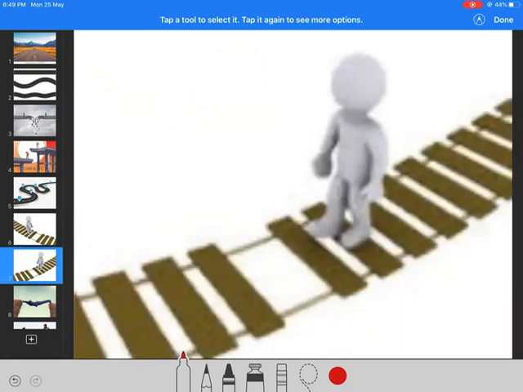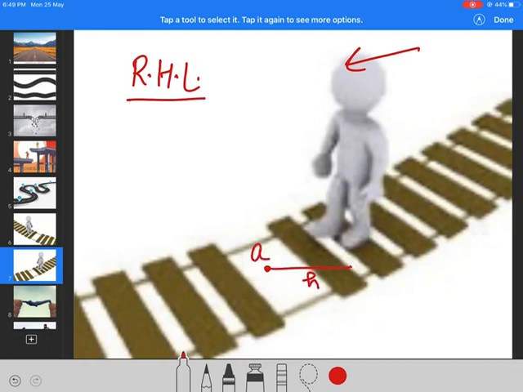Then you must have studied the right hand limit. It means approaching a point from the right side. If there is a point A and at h distance I take another point on the right side, the position will be a plus h.